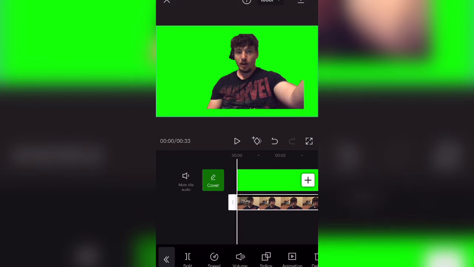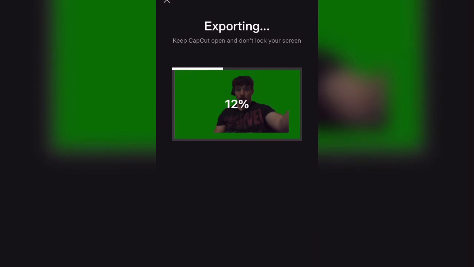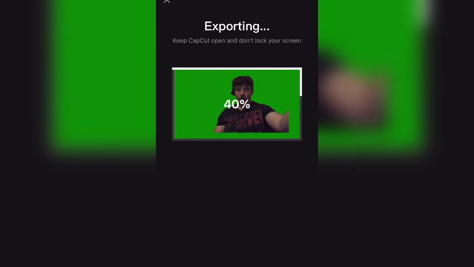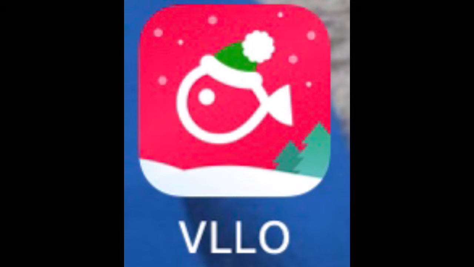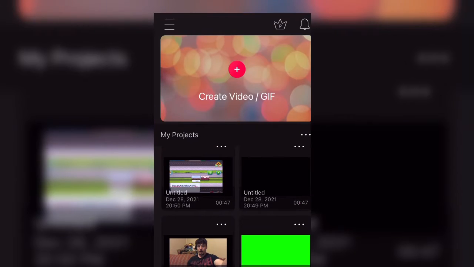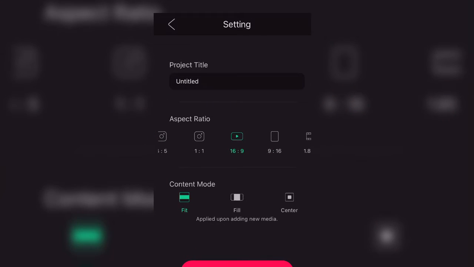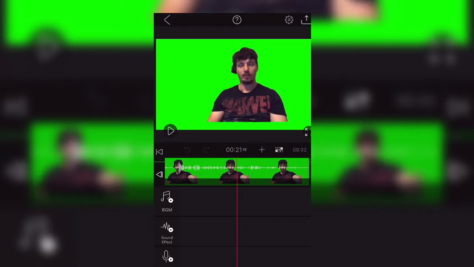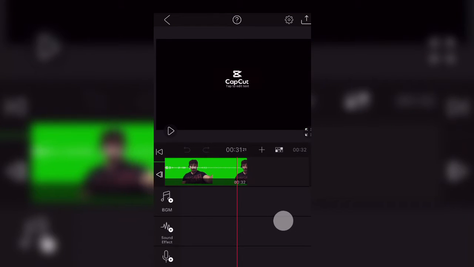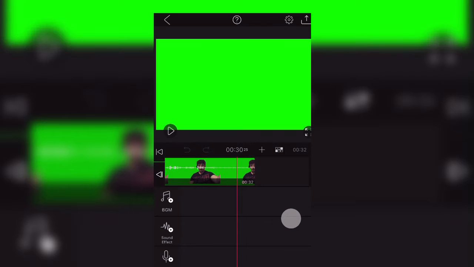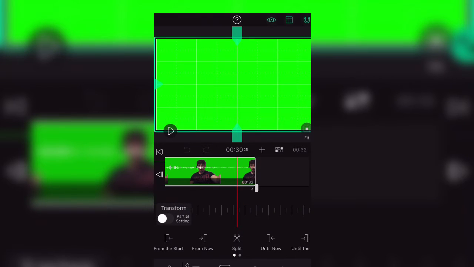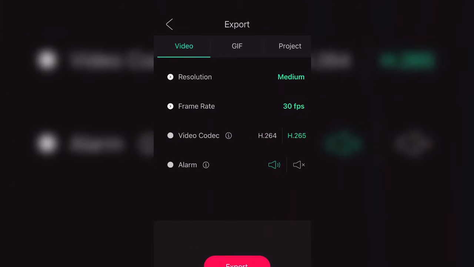What we're going to do here is hit this arrow up in the right corner. It's going to export it to my phone. You need to go to Vllo, add media, the one that you selected, create project, scroll all the way down to where it has the CapCut emblem to where it disappears. Tap the bar of the video, hit split and hit delete, say done, export it.